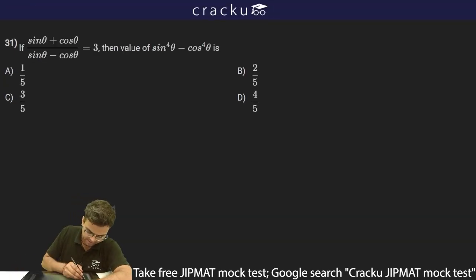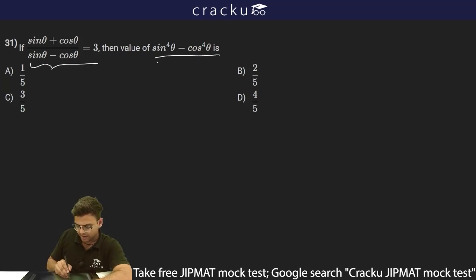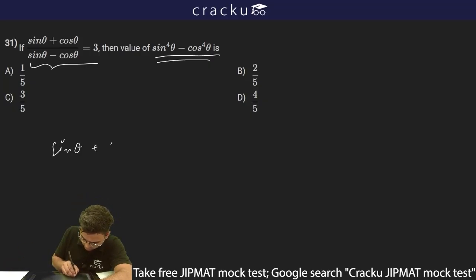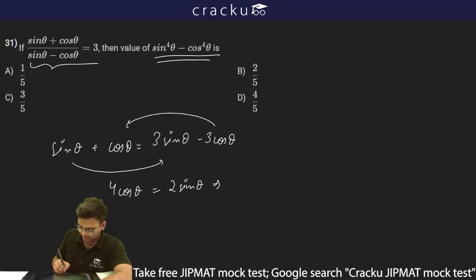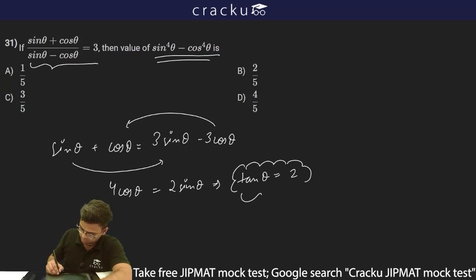The next question is saying, if sin theta plus cos theta divided by sin theta minus cos theta is equal to 3, then find the value of sin theta to the power 4 minus cos theta to the power 4. So I can just simplify this equation. I can write sin theta plus cos theta is equal to 3 sin theta minus 3 cos theta. I can take this to the left hand side and sin theta to the right hand side. I'll get 4 cos theta is equal to 2 sin theta, and thus sin theta by cos theta is tan theta. So tan theta is equal to 2.